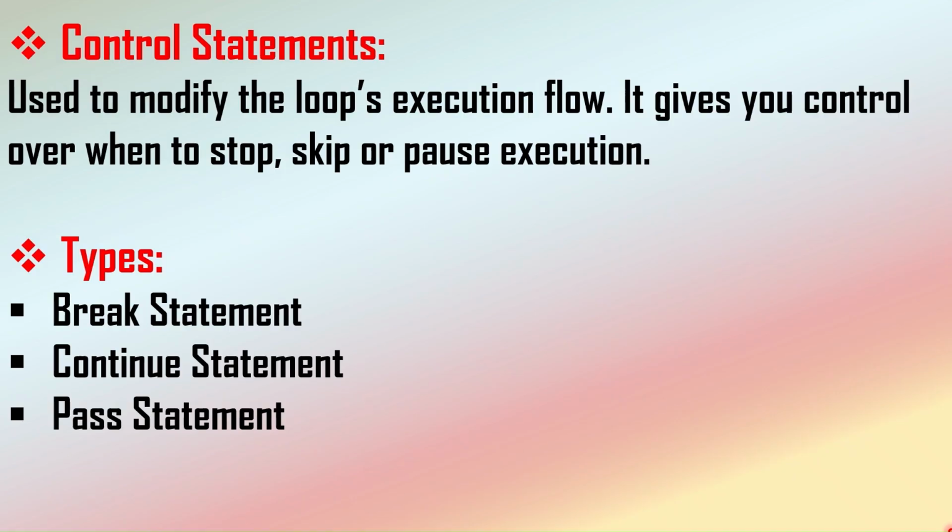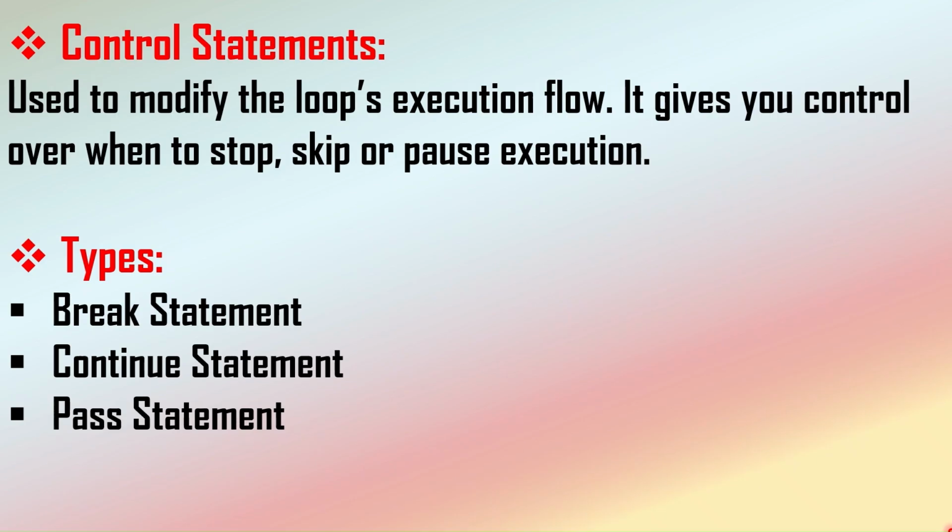In our previous session, we have seen loop statements, right? Loop statements are the ones which are used to execute a set of statements repeatedly for a specified number of times, or n number of times, till a particular condition is satisfied. Similarly, loops are used to execute some set of statements.